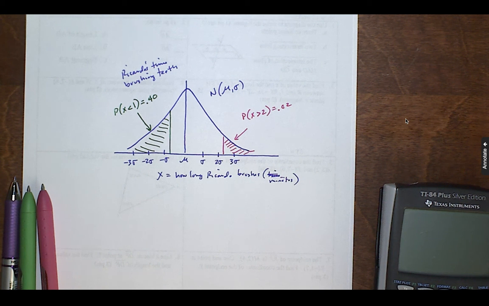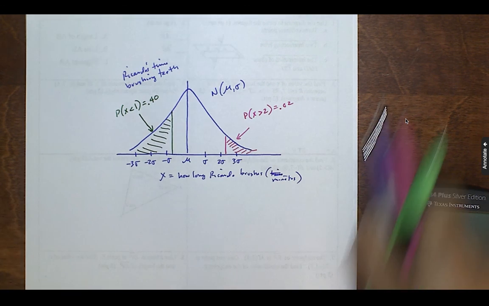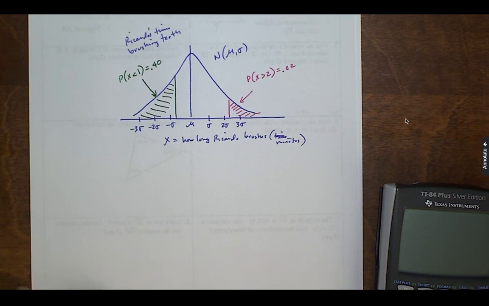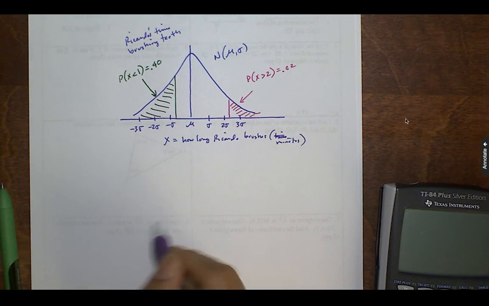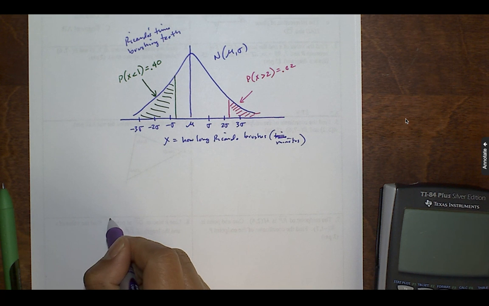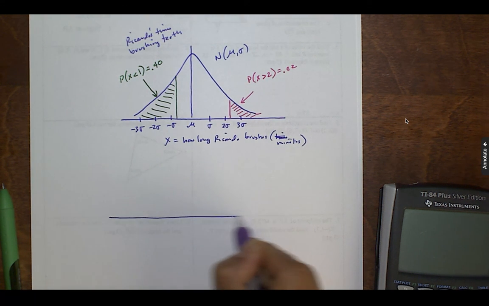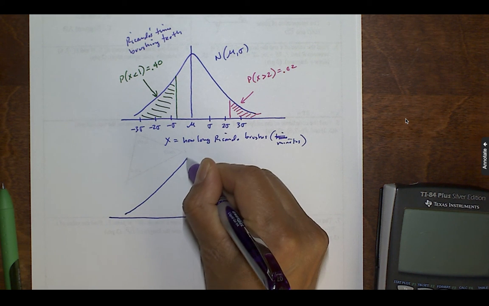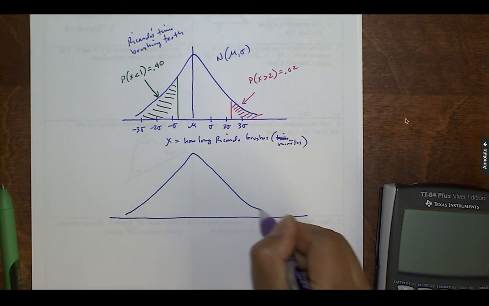Okay, and let's draw the standard normal now, because with the standard normal, we know that mu and sigma are just going to be 0 and 1. So I'm going to draw it right below here. And I'm going to cheat again because I have this worksheet. I'm going to try to draw it roughly the same as how I drew the other one.